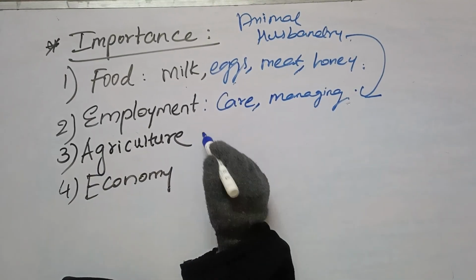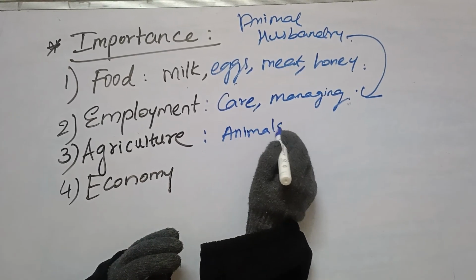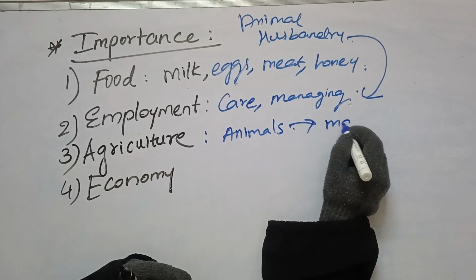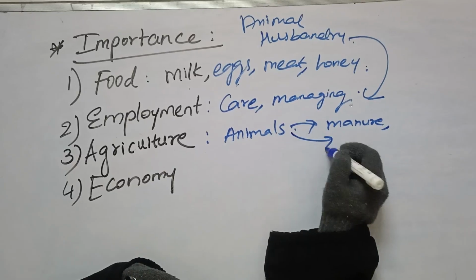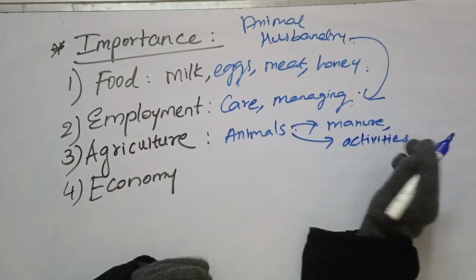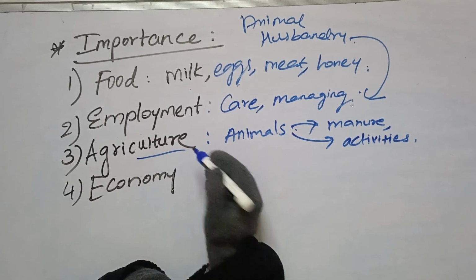The third one is agriculture. These animals play an important role in agriculture, because of animals the farmers get manure. And these animals can be used for various activities of agriculture. Clear? So even animals play a very important role in agriculture.